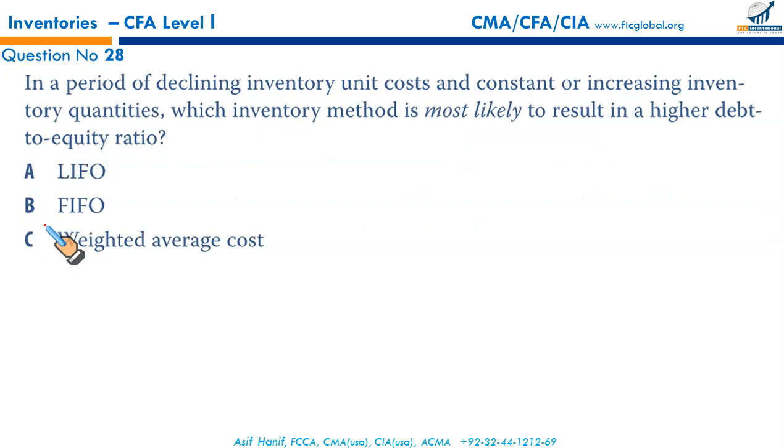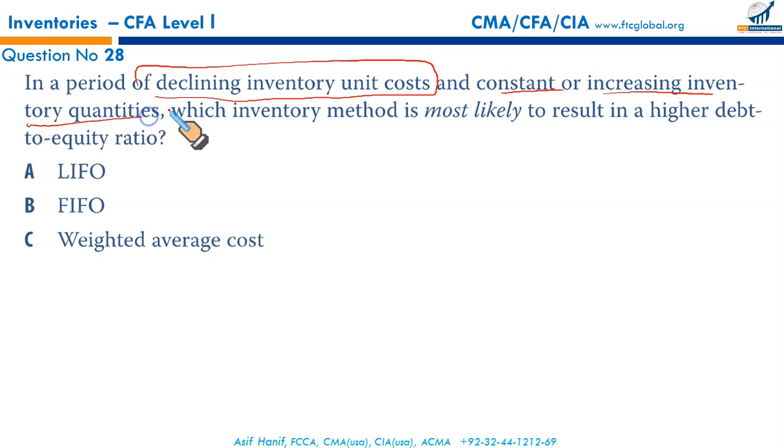Moving on. In a period of declining inventory unit cost, prices are falling, and there are constant or increasing inventory quantities. There is no LIFO liquidation. Which inventory method is most likely to result in higher debt to equity ratio? You cannot directly calculate unless we know what's the profit situation in all these.